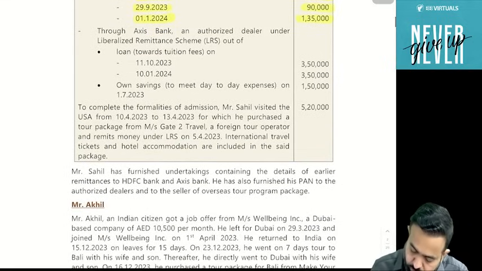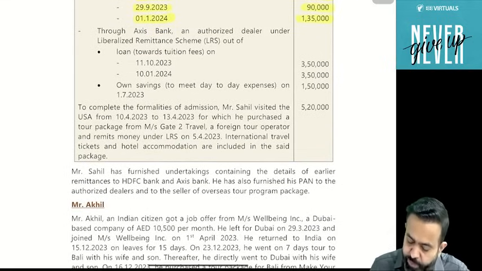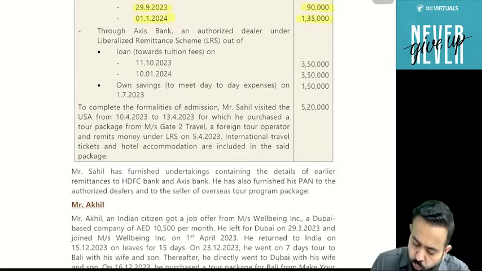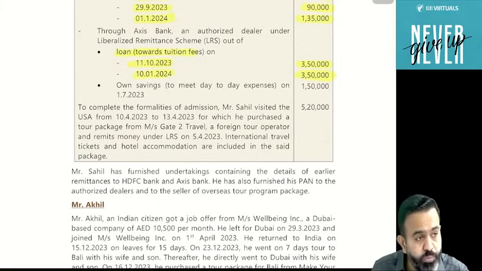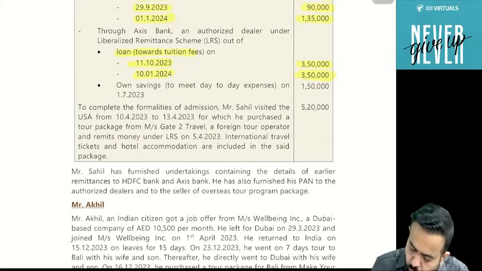Now next part. Through Axis Bank also, an authorized dealer under LRS, out of loan towards the tuition fees. So he has taken an educational loan, and out of the loan, he is sending on 10 October 2023 3,50,000 and on 10 January 2024 3,50,000. Now, from own saving to meet the day-to-day expenses, on 1st July 2023, he is sending 1,50,000 through the Axis Bank.